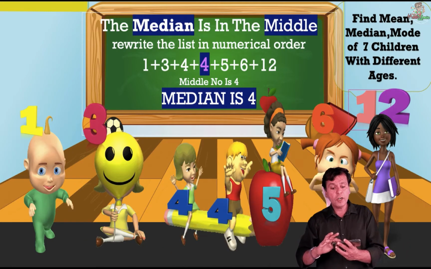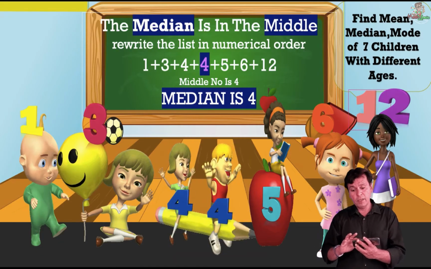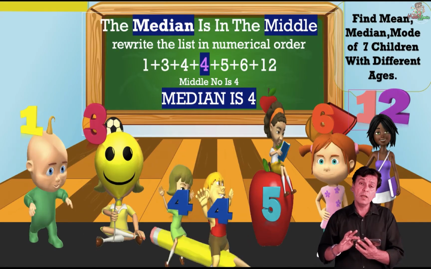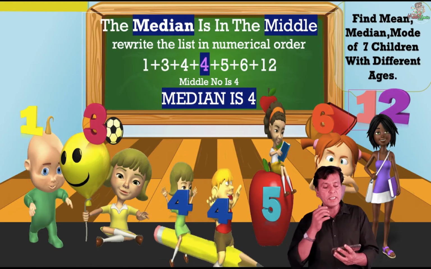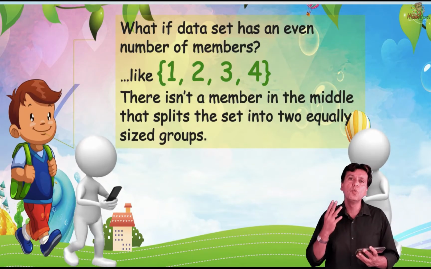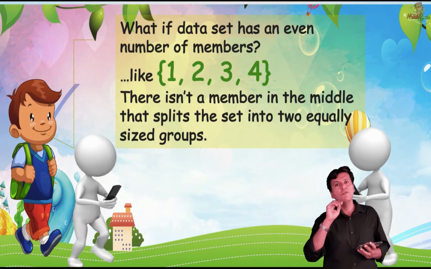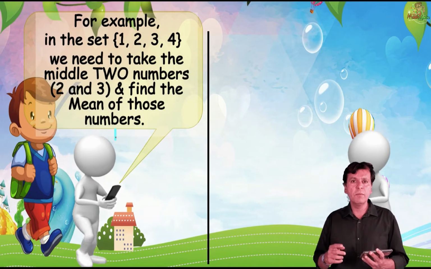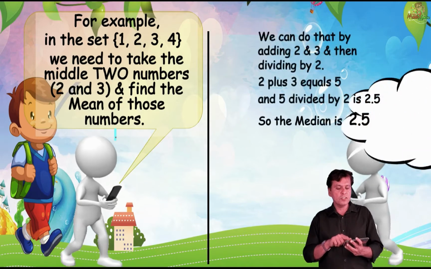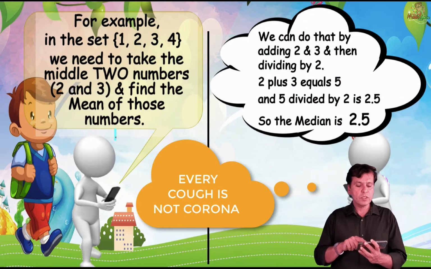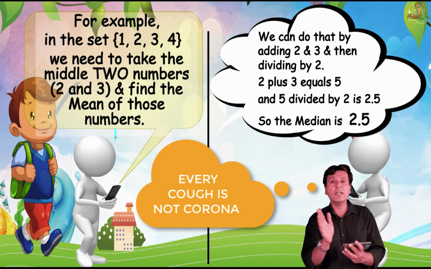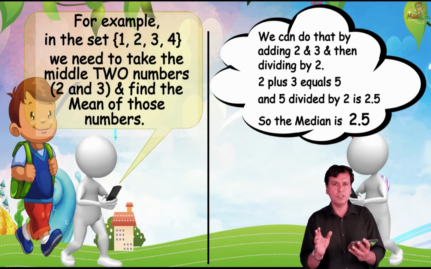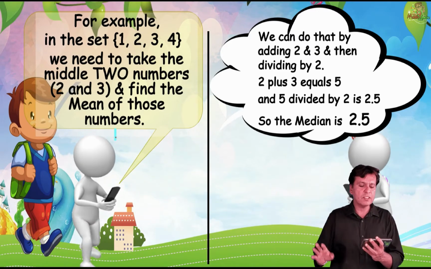Now, what if these were even numbers? Let's say the data set had the numbers 1, 2, 3 and 4. There are only 4 numbers. How will you find what is in the middle? You could add up all of them: 1 and 2 is 3, 3 plus 3 is 6, 6 plus 4 is 10, and the average would be 2.5, but that's not the way to do it.